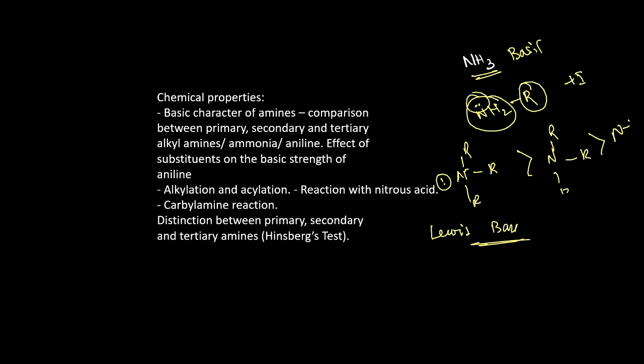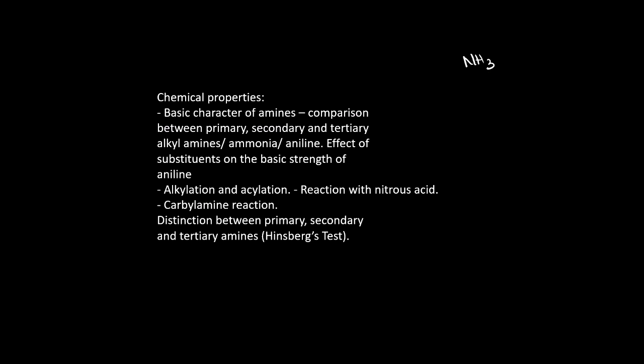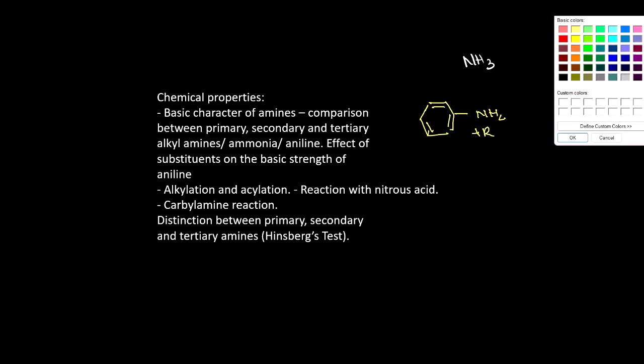And again, if we are going for aniline, the aromatic amine, this one is the benzene ring, and here is the NH2 group. Here this NH2 group will show the plus R effect and will be involved in pi conjugation with the benzene ring.